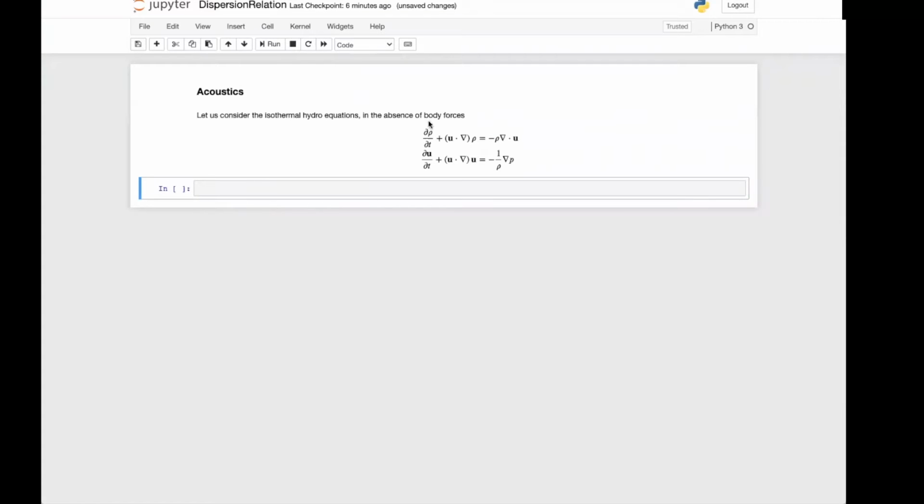Let's consider the isothermal hydro equations in the absence of body forces, so there is no extra acceleration in the momentum equation. So we have the density and the velocity and a pressure. These are three variables, but only two equations. To close the system, we need an equation of state, which is going to relate the pressure to the other